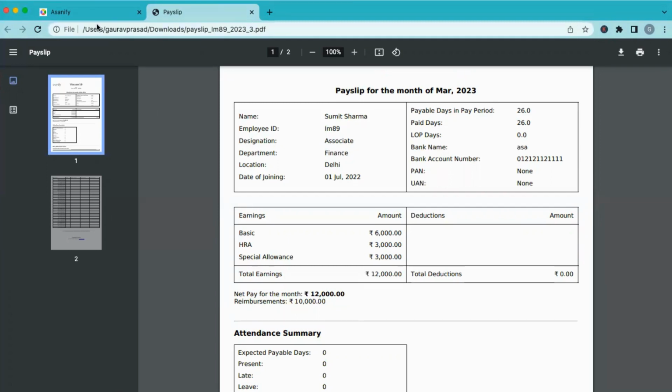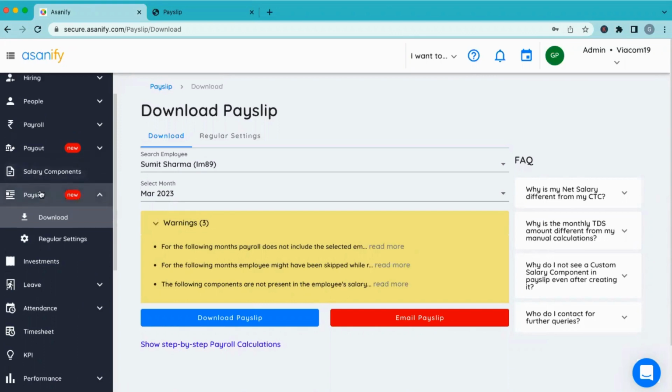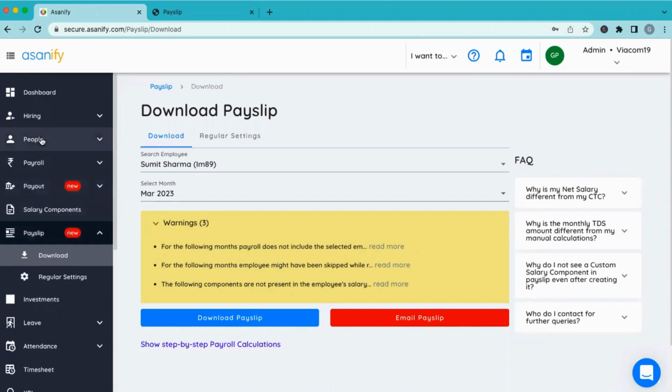Right. Awesome. So as far as expense reimbursement is concerned, it's simply a one-time creating of those heads, and your employees can keep filing it as they go along.